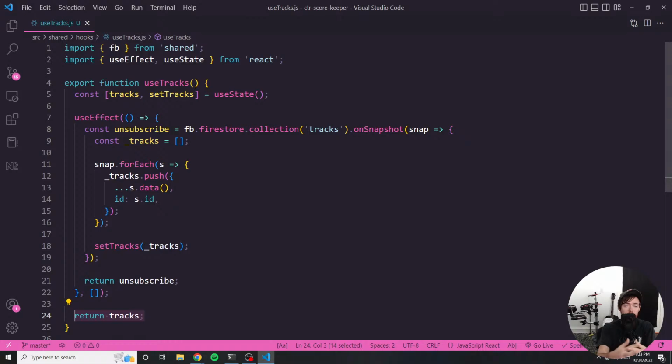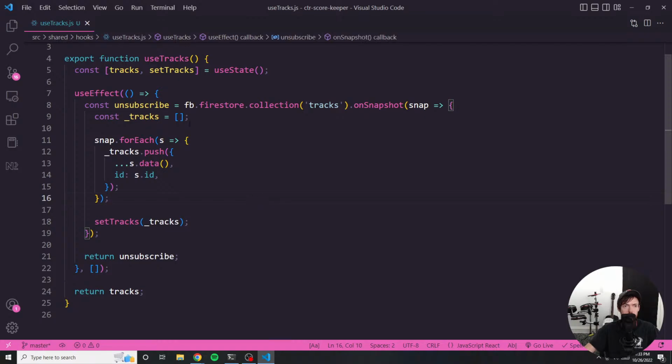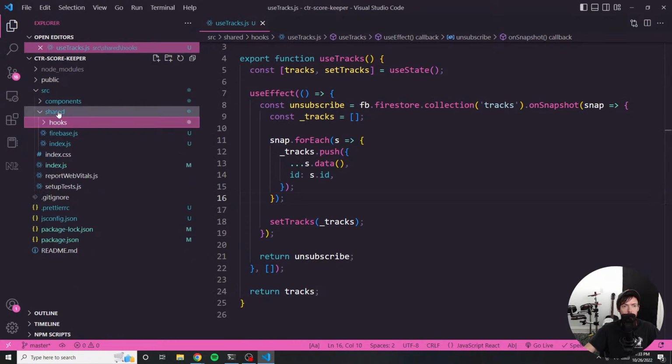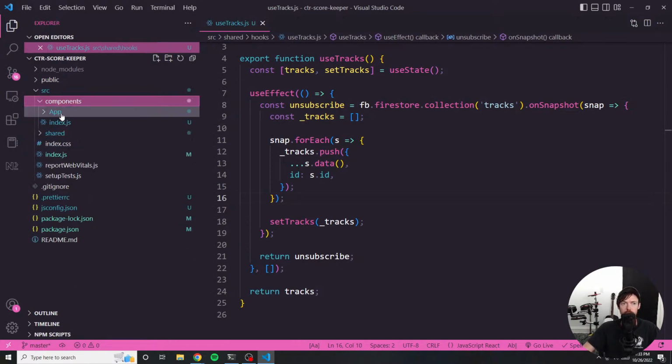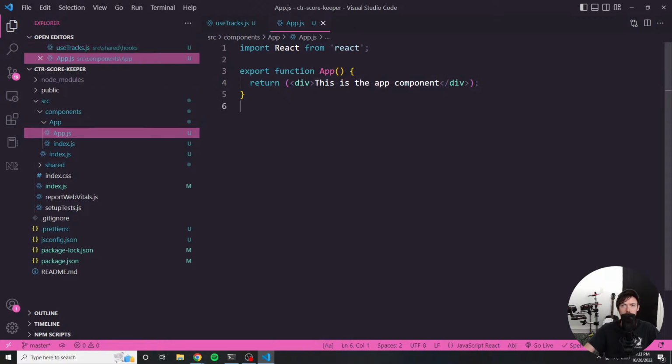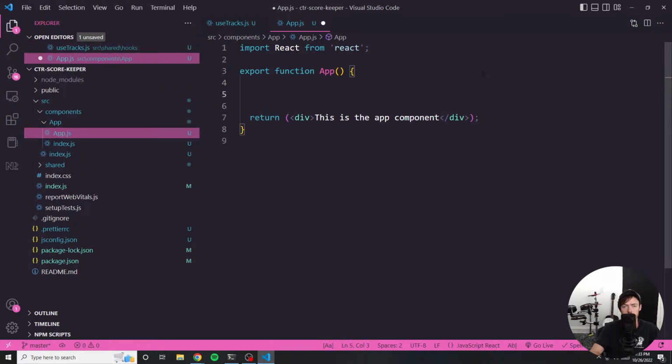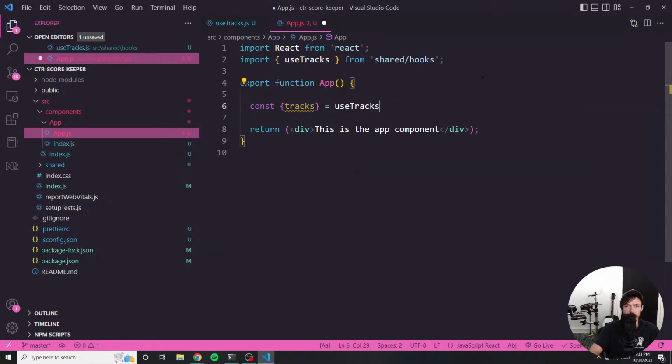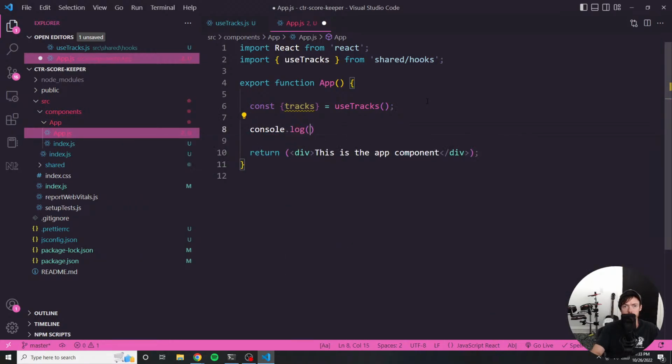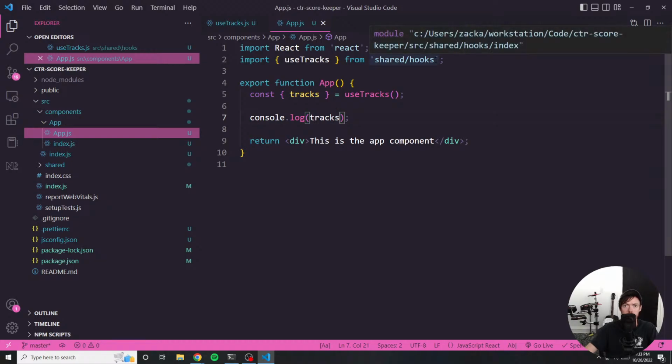So in any component that we may want to use, I can just import this hook and have access to my tracks. It makes things really, really simple. So in my app component, just to test to make sure that this thing is working, let's try to console.log this. But first we need to import it. So const, and we're going to destructure tracks out, is equal to useTracks. Now I want to console.log tracks and see if we're actually getting the data that we're expecting.